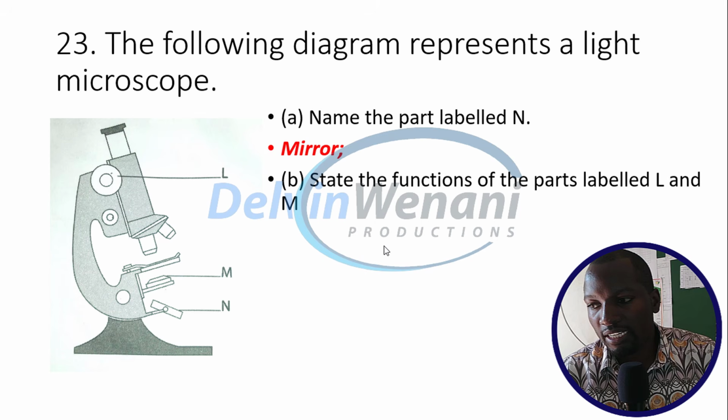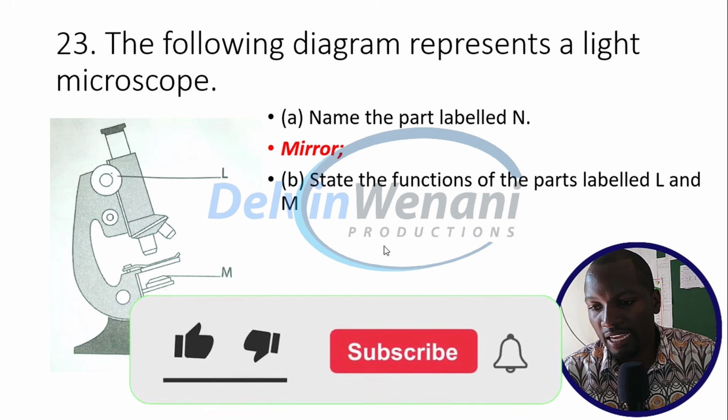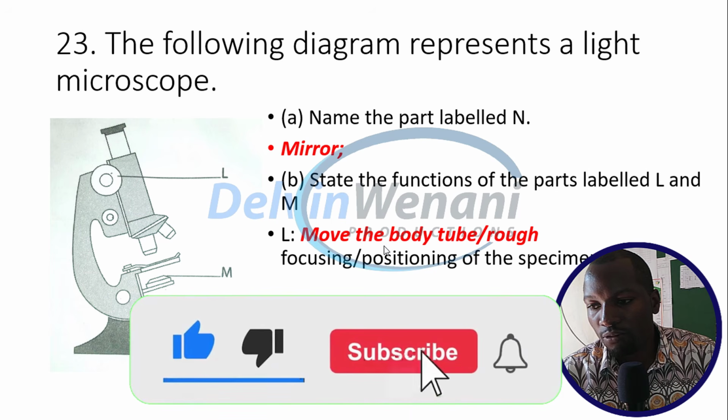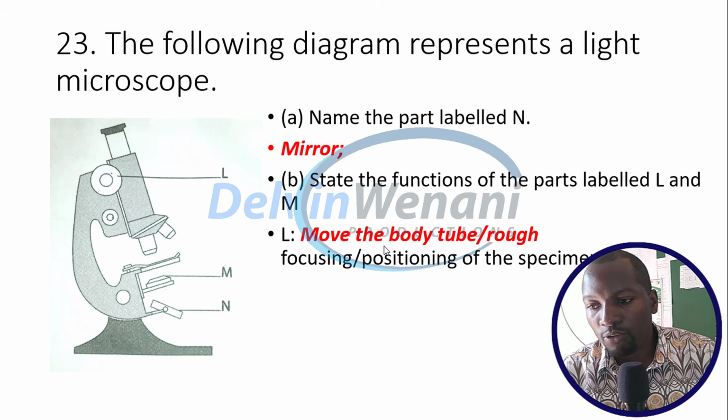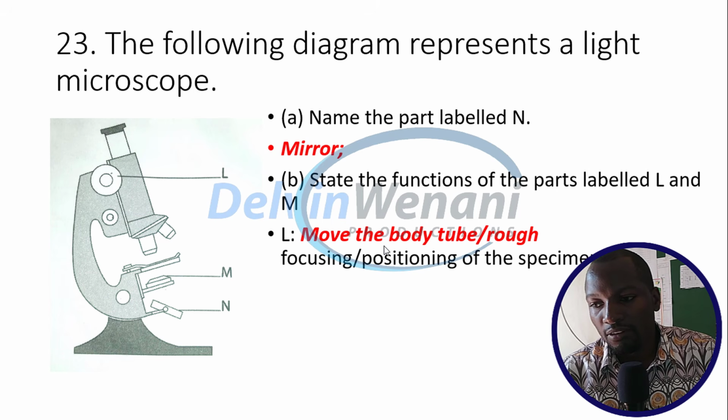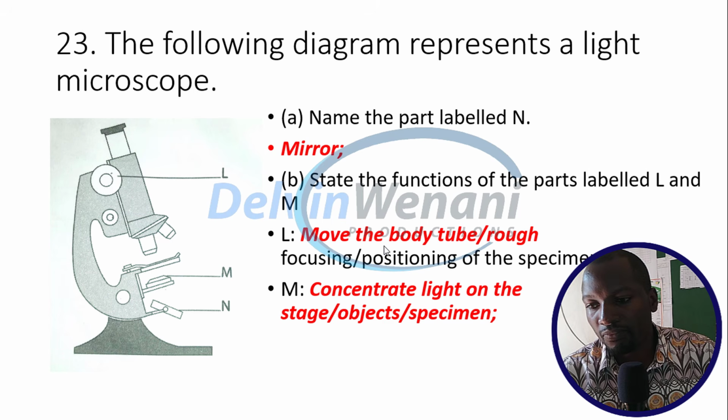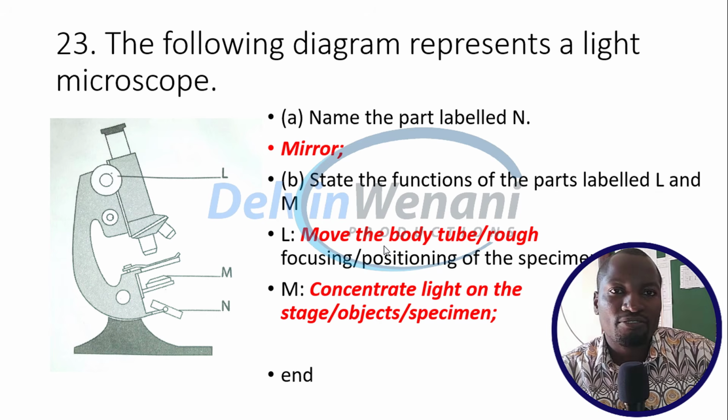State the function of parts labeled L and M. L is a coarse adjustment knob. M is the condenser. L will move the body tube, and therefore will bring a rough focus or positioning of the specimen, while M concentrates light on the specimen.